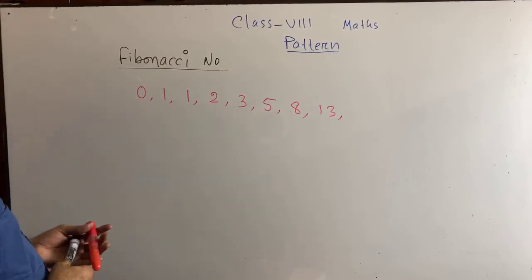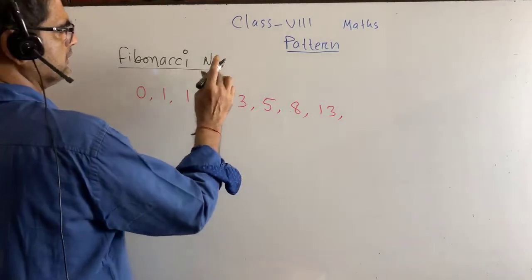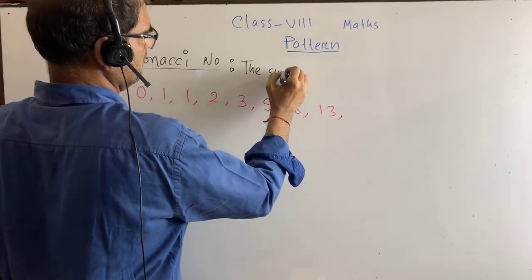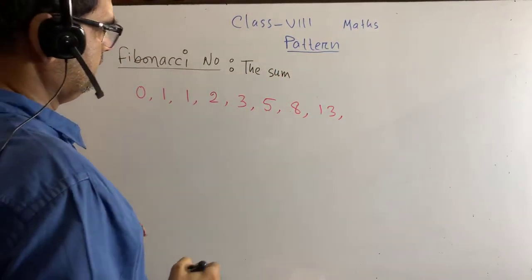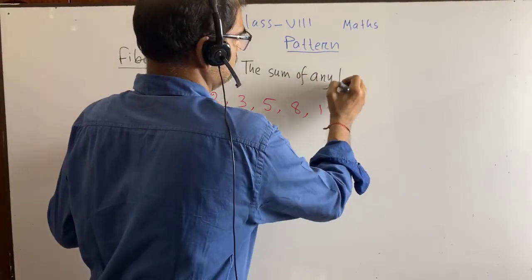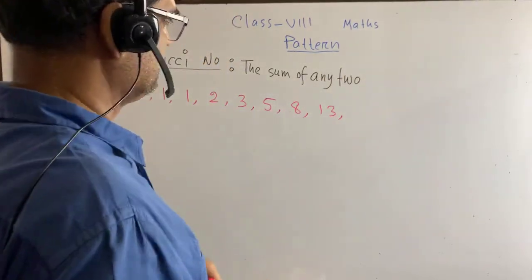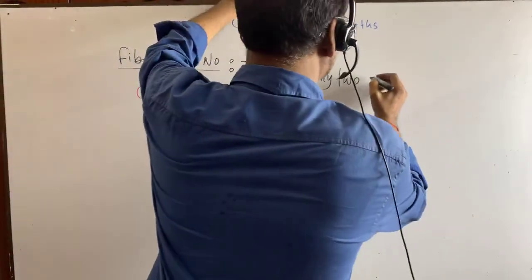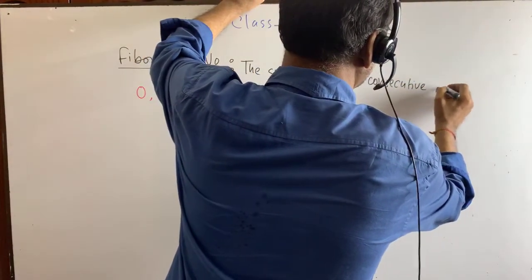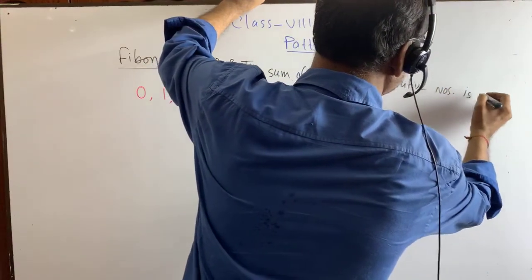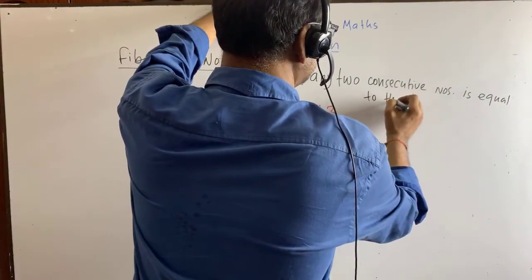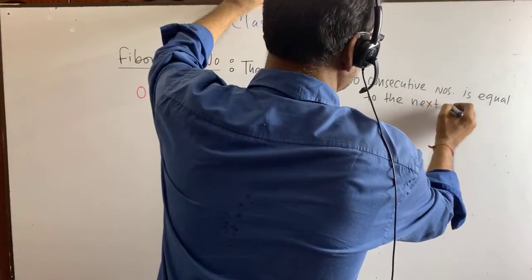The definition of Fibonacci number is the sum of any two consecutive numbers is equal to the next number.